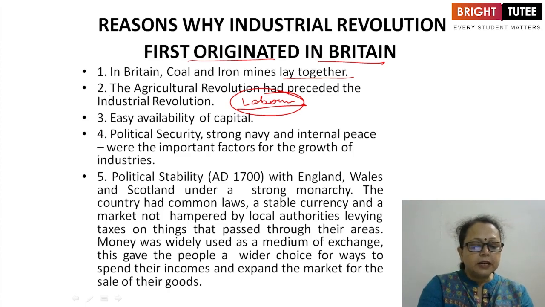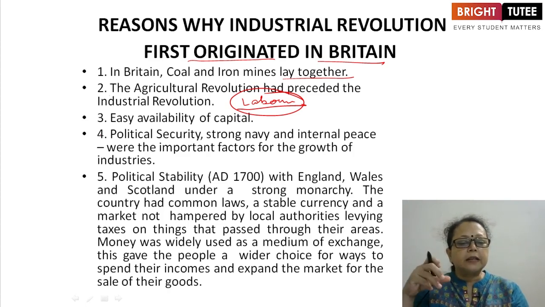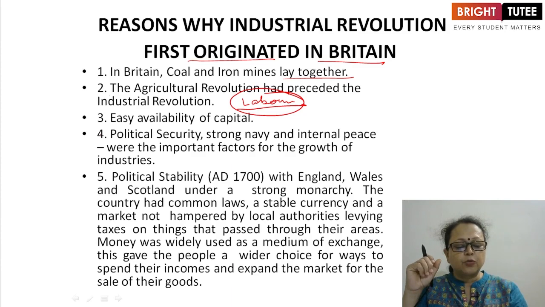Just as the Industrial Revolution, the Agricultural Revolution was also there in the European continent, and basically its impact was there in England. This revolution was a gradual transformation of the traditional agriculture system that began in Britain in the 18th century.